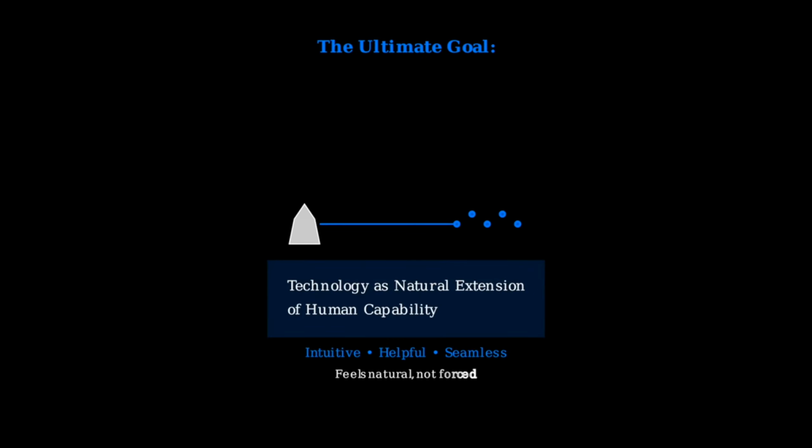The ultimate goal is to create technology that feels like a natural extension of human capability. When affordances and constraints are perfectly balanced, technology disappears into the background, allowing us to focus on what we want to accomplish rather than how to use the tool. By understanding and applying these principles, we create a future where technology truly serves humanity, where the interface becomes invisible and the possibilities become limitless.